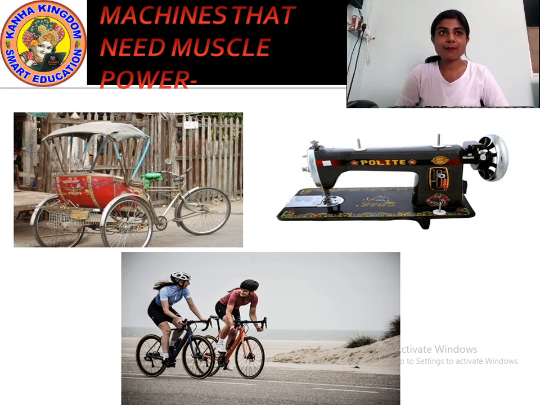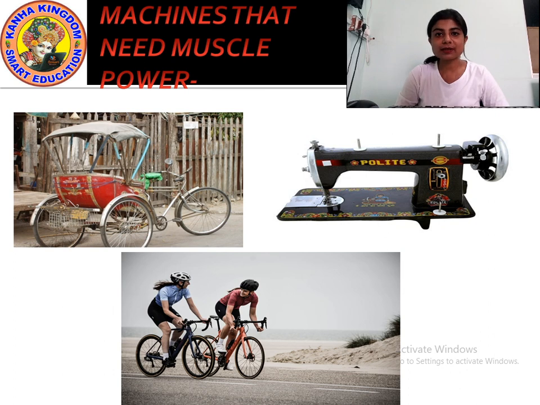This is a machine. A person needs to pedal, isn't it? Then only this cycle rickshaw will move. So it needs your muscle power. If you do not have energy in your body, how will you pull this rickshaw carrying 2-3 persons behind? Yes or no? How can you move this rickshaw without your muscle power?